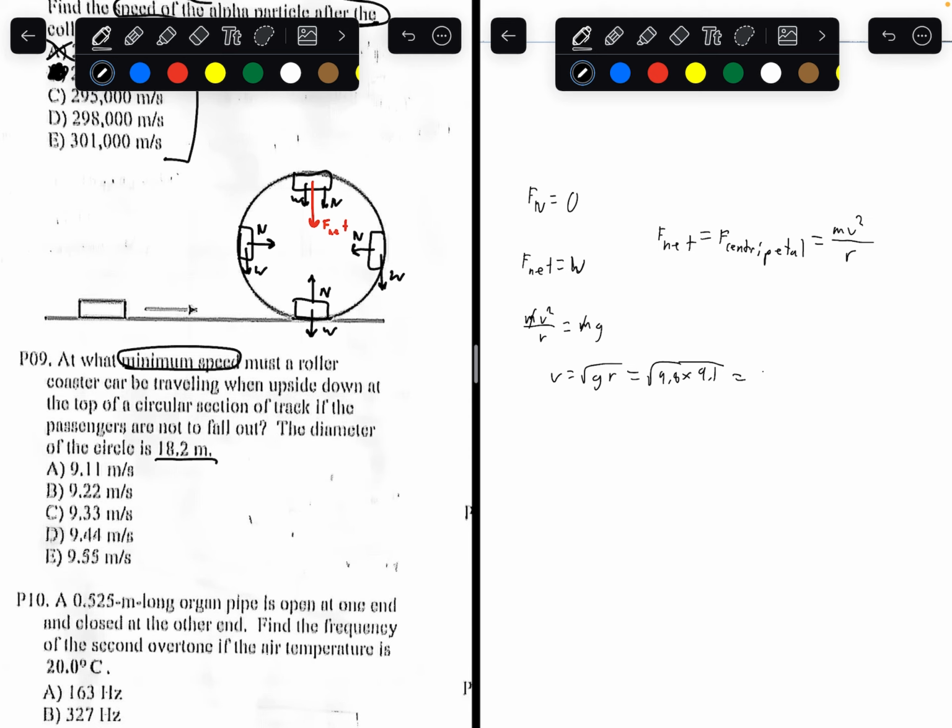So plugging into the calculator, you'll get a minimum speed of 9.444 meters per second. So the answer to this question, number 9, is going to be D, 9.44 meters per second.